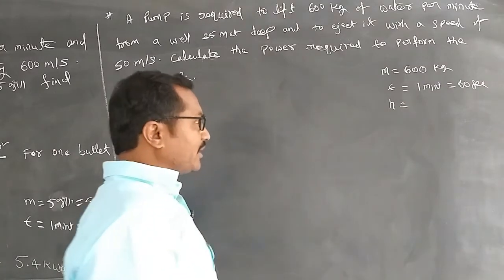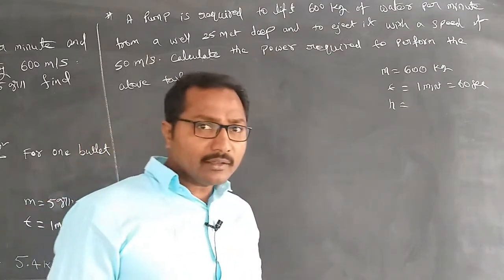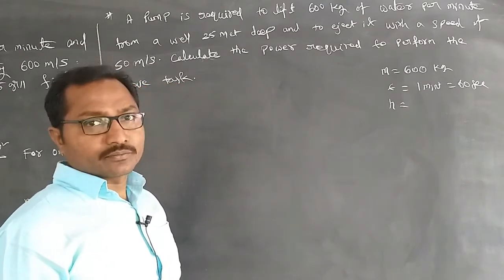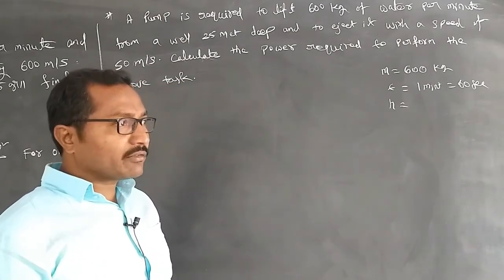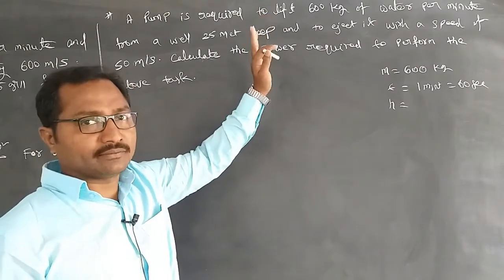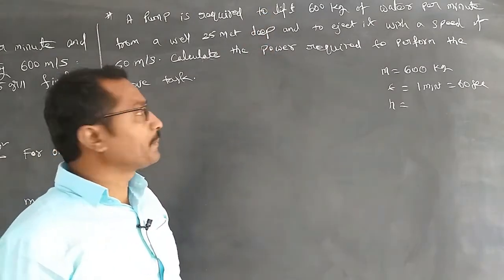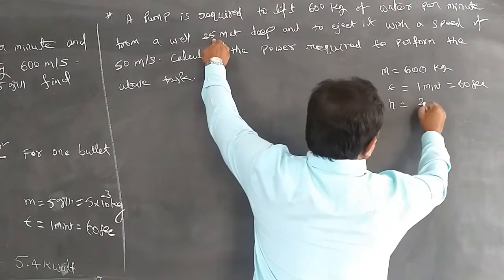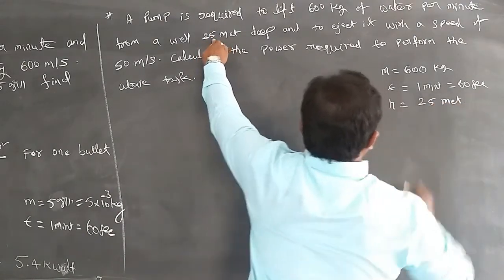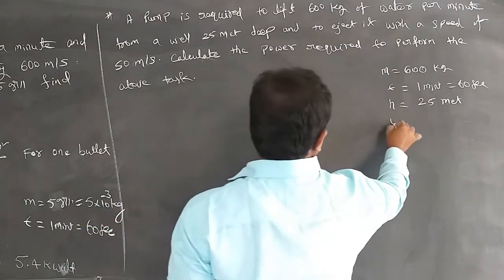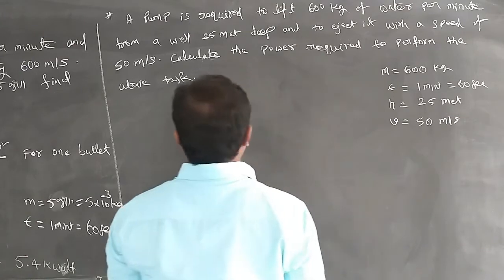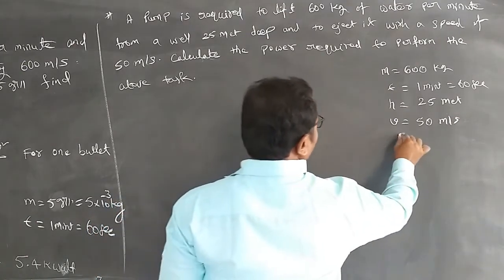This is one of our regular experiences, a daily event we perform at our home, that we lift the water from the sump to the overhead tank. The same concept is there. So h is given as 25 meter, and the velocity is given as 50 meter per second. So calculate the power.